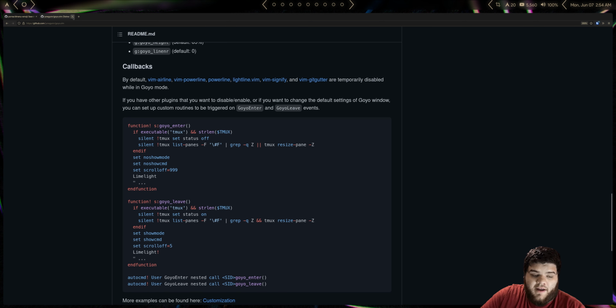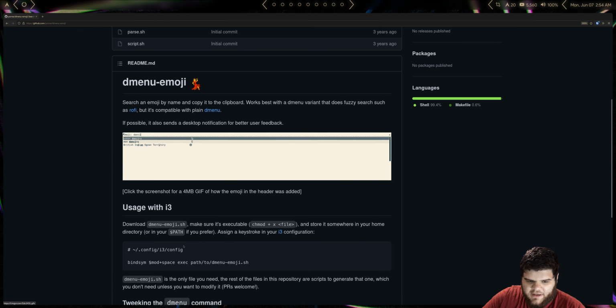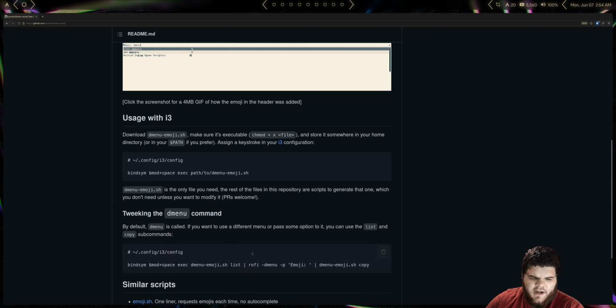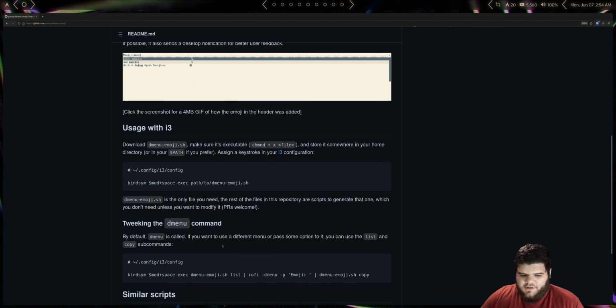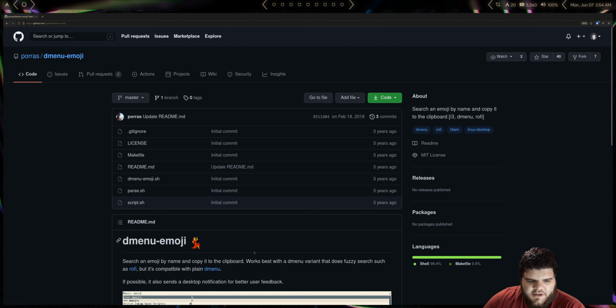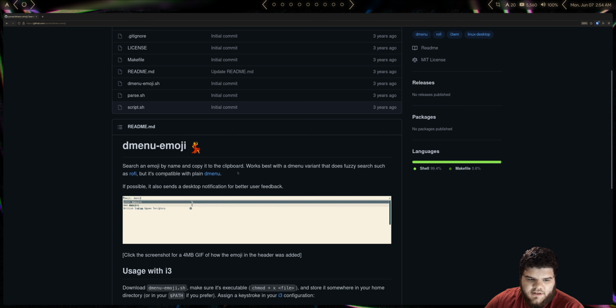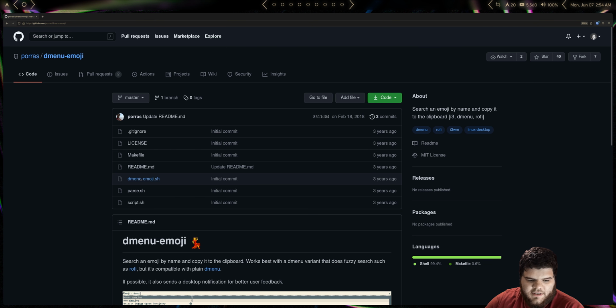What I found that I think will work well is a dmenu script to copy and paste emojis. There's a lot of these. I found a whole bunch for Rofi immediately, but I don't use Rofi really. Dmenu does what I need it to, but I found this shell script that should work for us. This is the actual script right here. I'm going to link to this in the description. Should be the second link in the description.